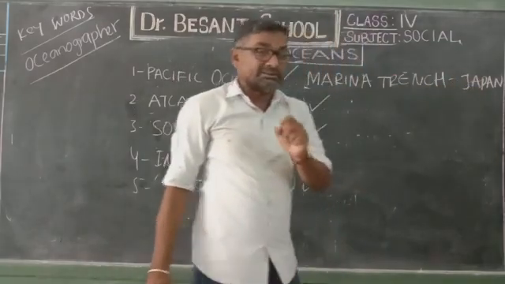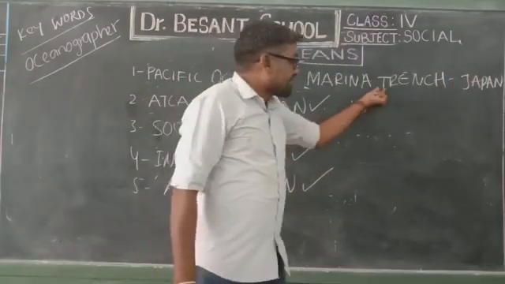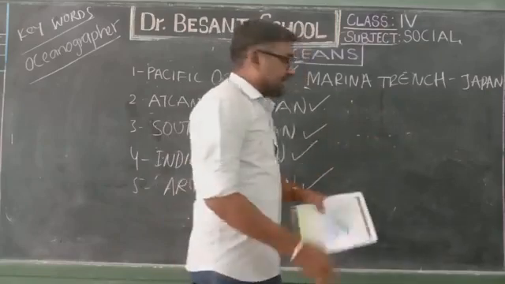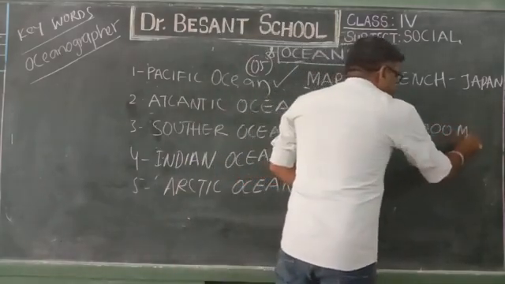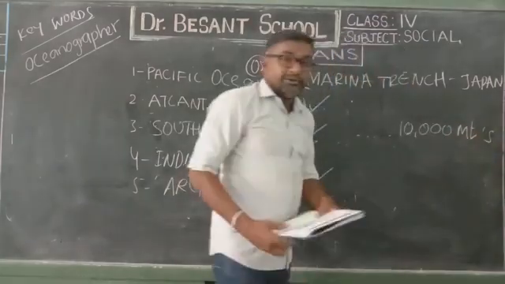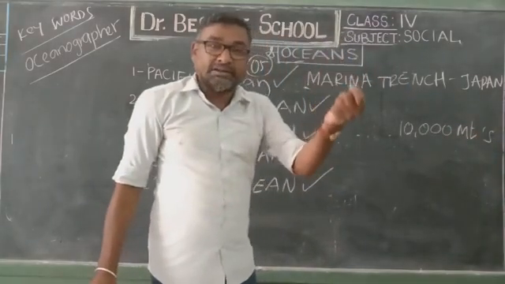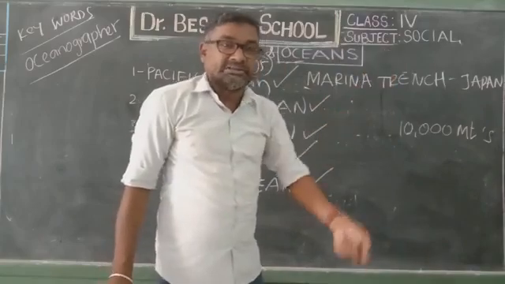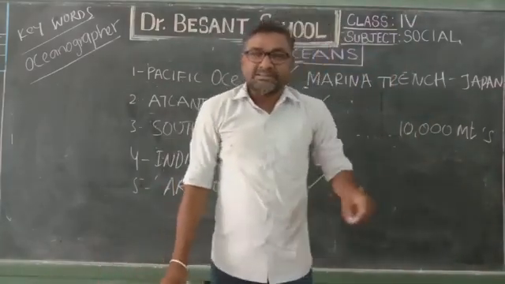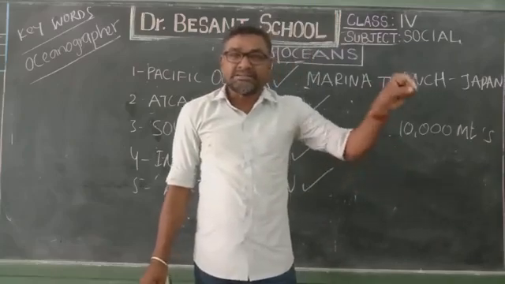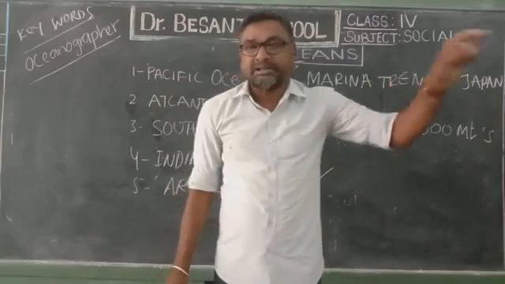Children, you know a very interesting fact here. If you dip our Himalaya mountains in the Mariana Trench, they will sink in. Our Himalaya mountains are the highest in the world, with a height of 8,848 meters.